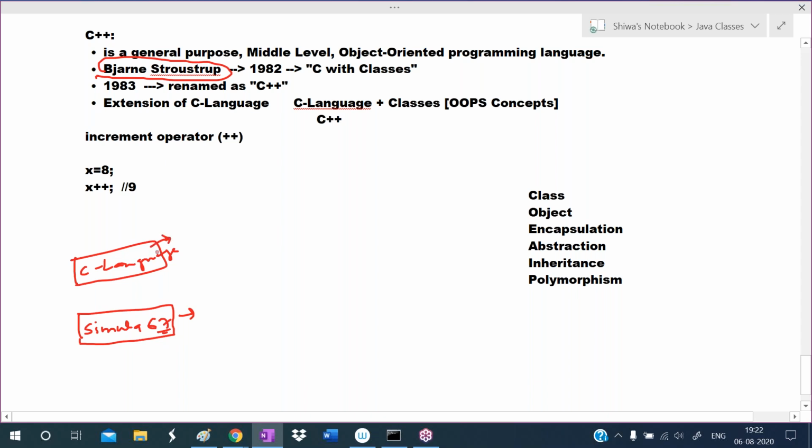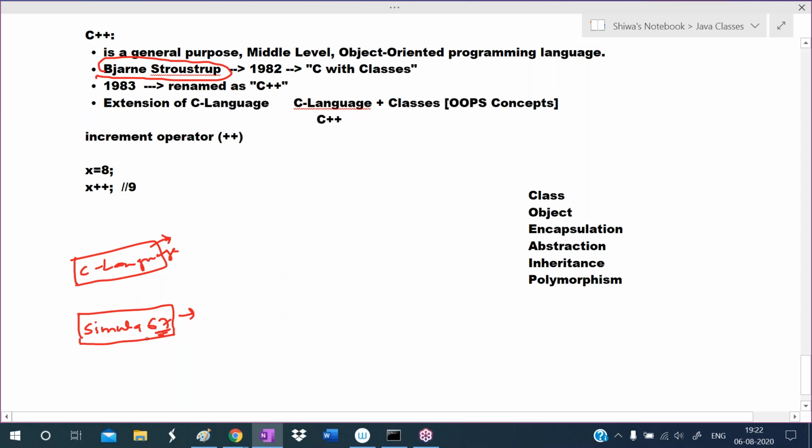He likes C language features because it is a simple programming language. It has many features, and before the C language, these features were not there. So he is a great fan of the C language, and he also knows the concepts of Simula 67.